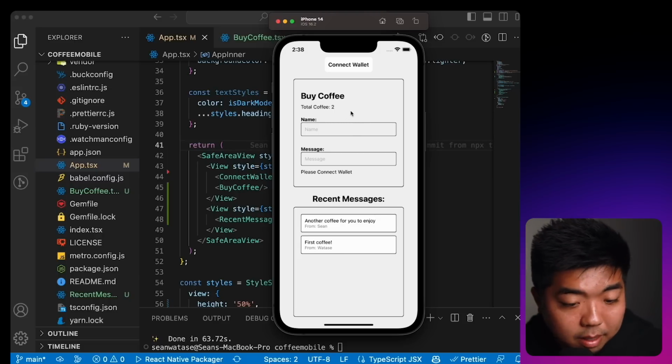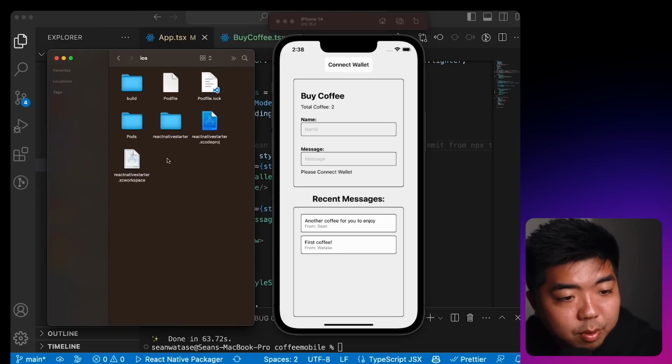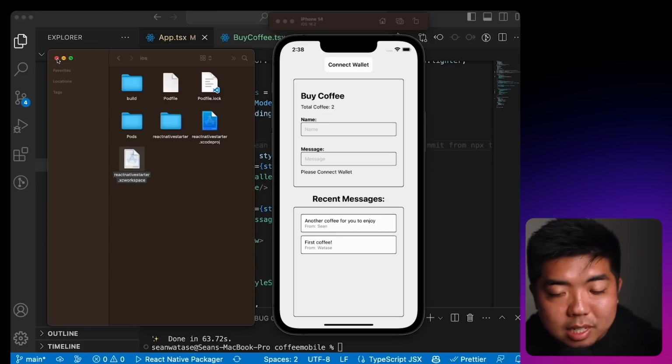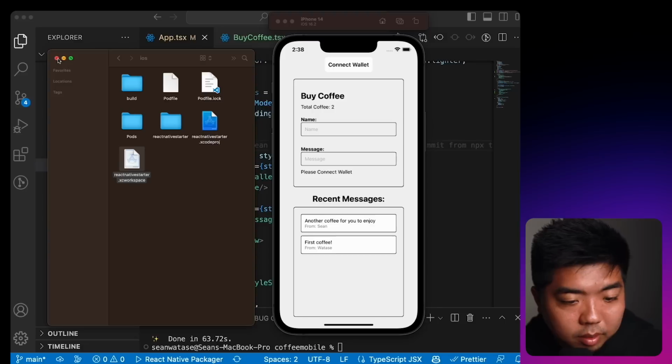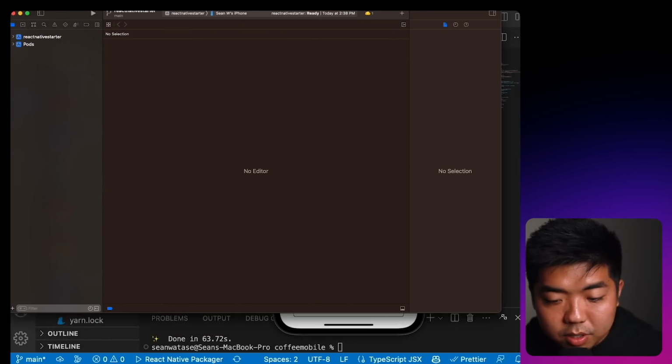So I have my device plugged in, and in the folder of our mobile coffee, in the iOS folder, there is an Xcode file. So if you open up that Xcode file, and again, this is going to be for running this on an iOS device, open that file up. It's going to open up our Xcode. Let me just enlarge this here.